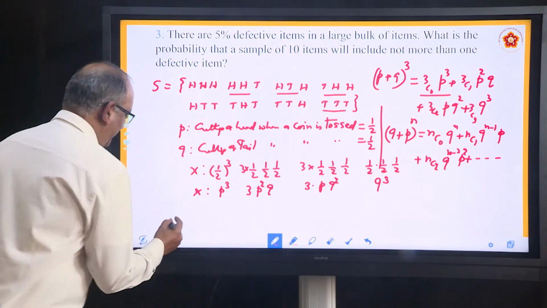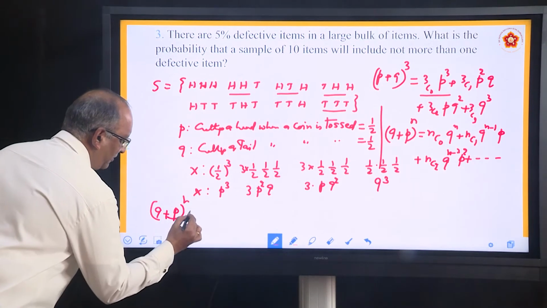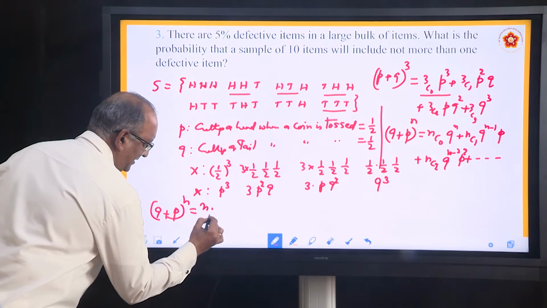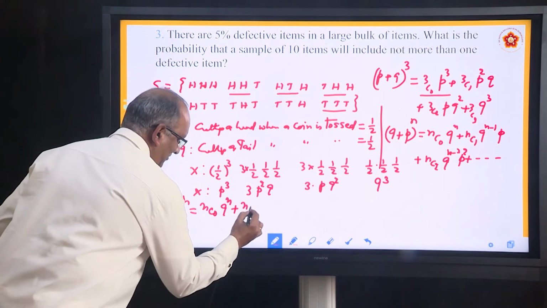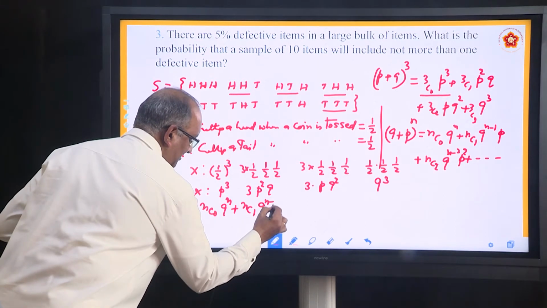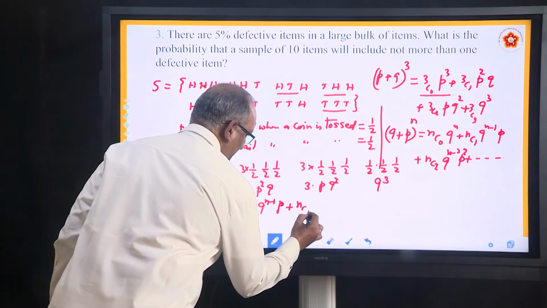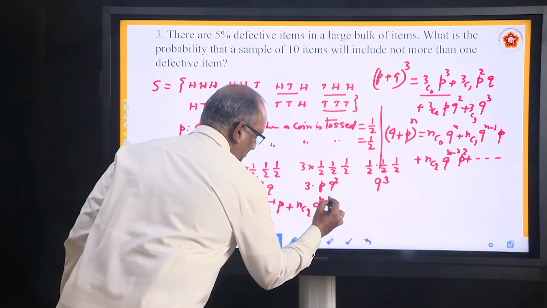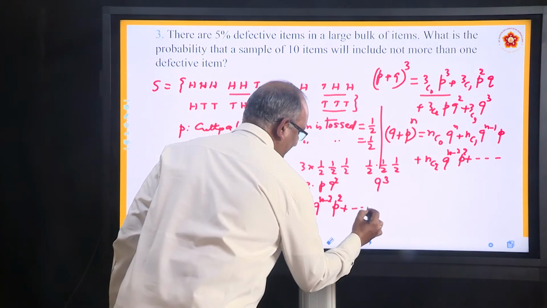That can be written here. Let us say this is (q + p)^n, can be written as nc0 q to the power n plus nc1 q to the power n minus 1 p plus nc2 q to the power n minus 2 p square and so on.